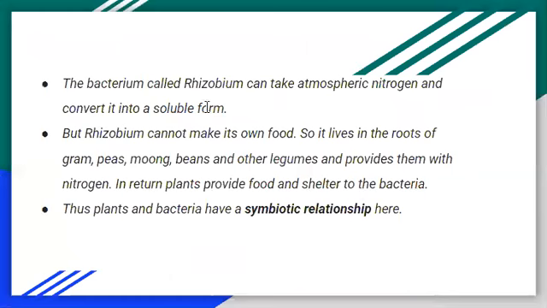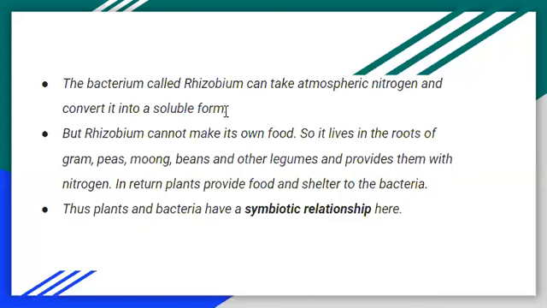The bacteria called rhizobium can take atmospheric nitrogen and convert it into a soluble form. As I told you earlier also, though the nitrogen is in a very high percentage in the air, the plants cannot utilize that nitrogen directly. They can take carbon dioxide from the air, but they can't take the nitrogen from the air.